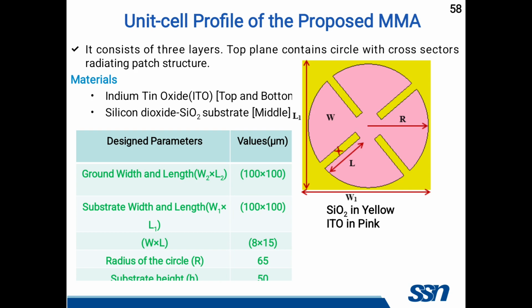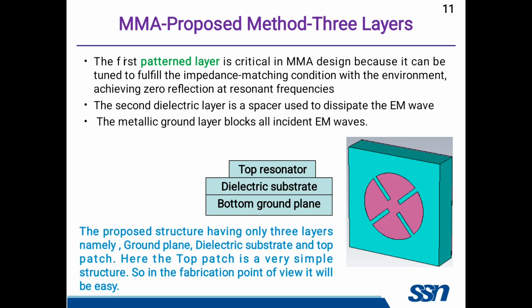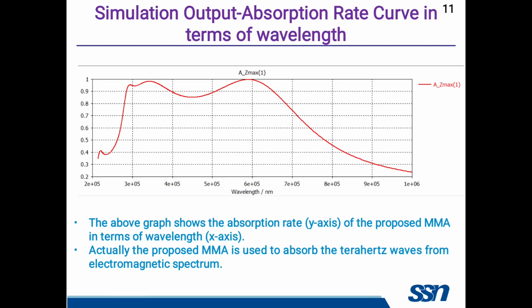Here the ground width and length is 100 micrometer, and the substrate is the same, 100 micrometer, and the radius of the circle is 65 micrometer. The middle substrate height is 50 micrometer. In this picture, the SiO2 is represented in yellow color and ITO is represented in pink color. So already we told the metamaterial absorber has 3 layers: bottom ground plane, dielectric substrate, and a top resonator.